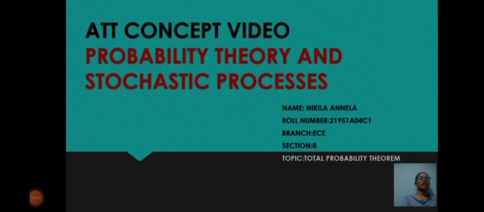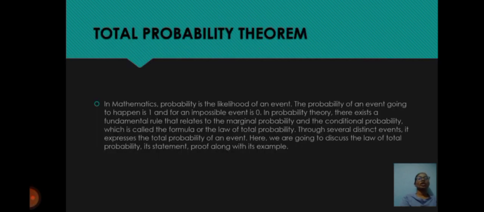My name is Nikila. I am from ECEB and my topic is total probability theorem. In mathematics, probability is the likelihood of an event. The probability of an event that is certain to happen is 1 and for an impossible event is 0.